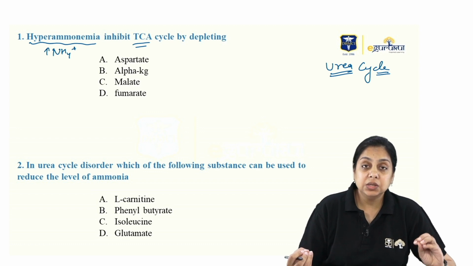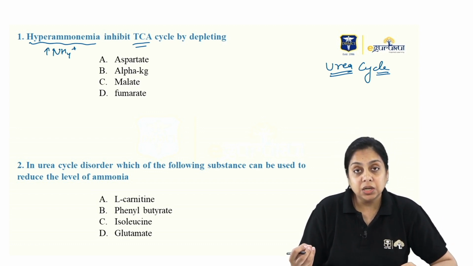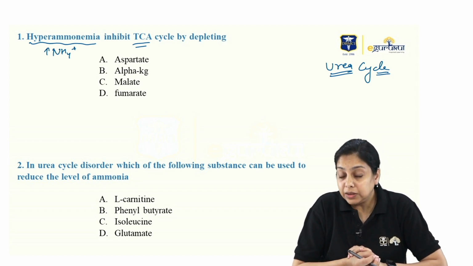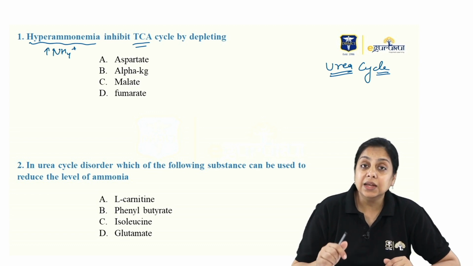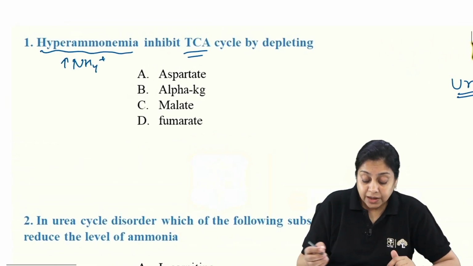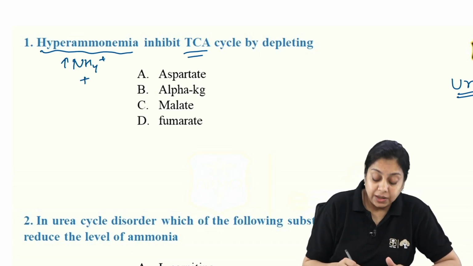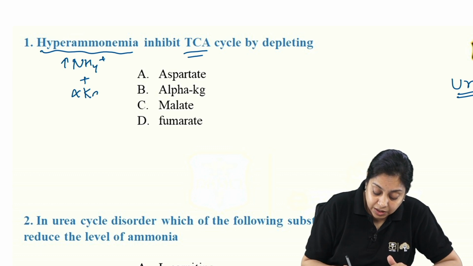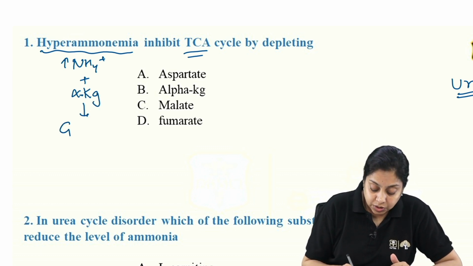Hyperammonemia means the ammonium ions are not converted into urea by the urea cycle, leading to increased ammonium ions. They inhibit the TCA cycle. What do we know about this? Ammonium ions, if they are in abundance, combine with alpha ketoglutarate and form glutamate.